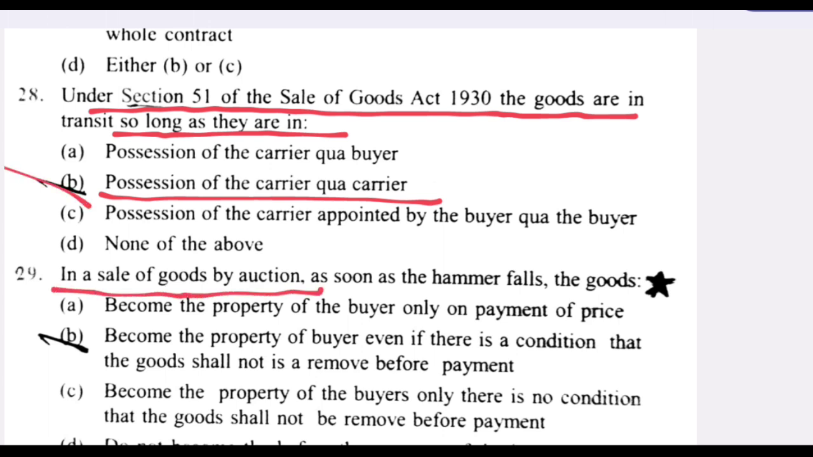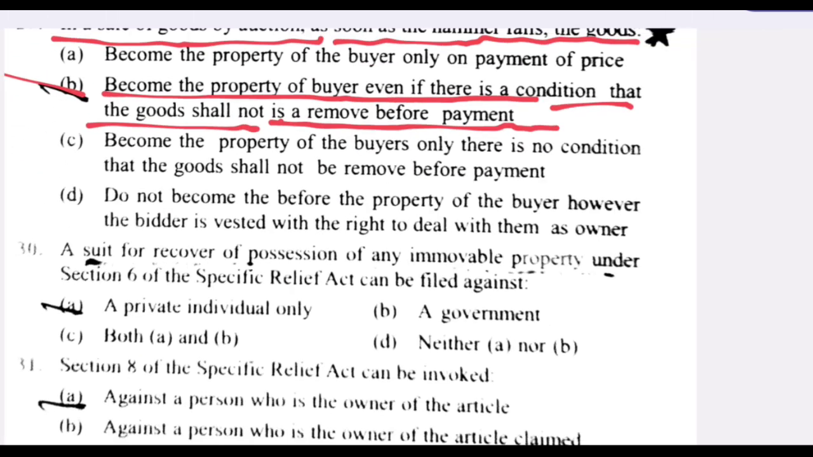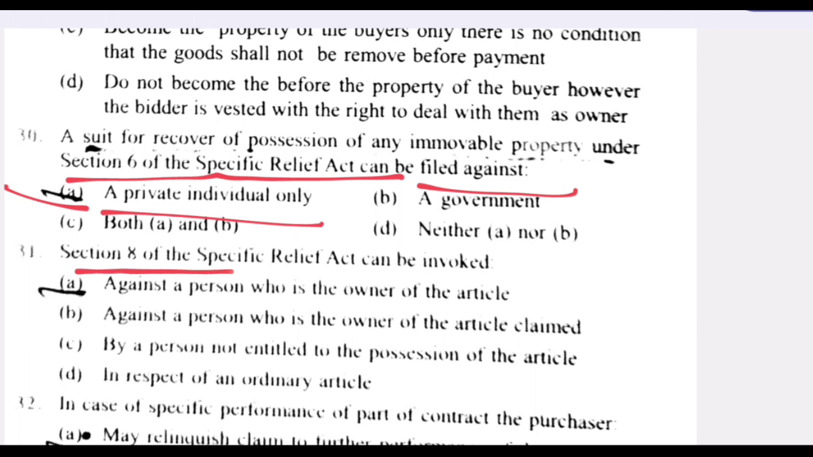In a sale of goods by auction, as soon as the hammer falls, the goods become the property of the buyer, even if there is a condition that the goods shall not be removed before payment. B is the right answer. A suit for recovery of possession of any movable property under Section 6 of the Specific Relief Act can be filed against a private individual only. A is the right answer. Section 8 of the Specific Relief Act can be invoked against a person who is the owner of the article. A is the right answer.